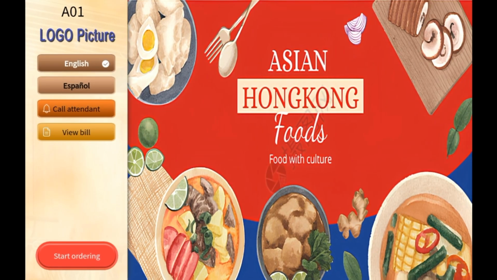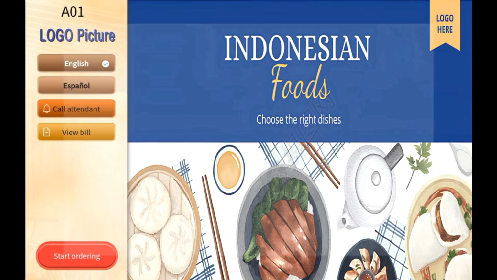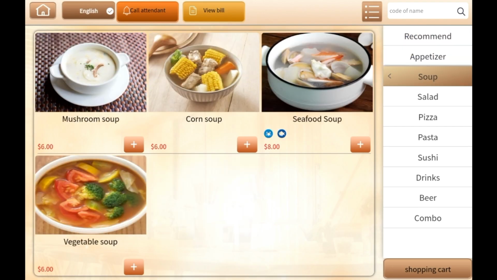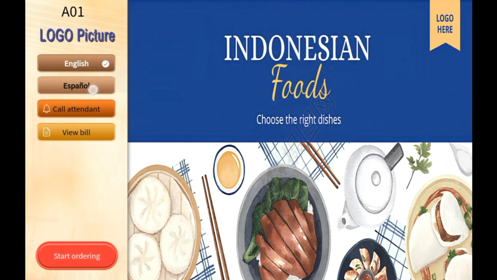The language of the tablet can be changed in the background settings. For each language, the corresponding language will be displayed when entering the ordering page.